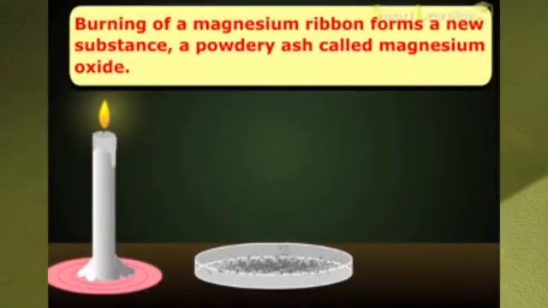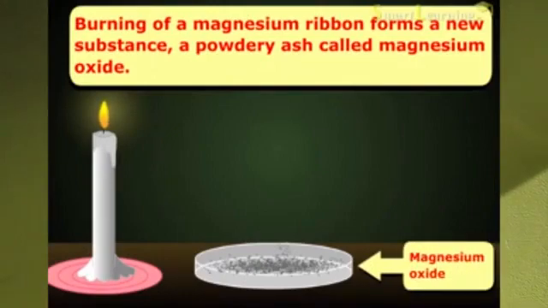In this change, magnesium ribbon burns. By the process of burning, magnesium ribbon changed into ash. This ash is a new product. So, it's a chemical reaction. After this reaction, a new product is formed. That is ash.